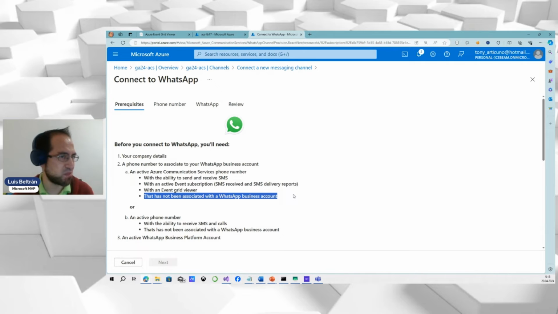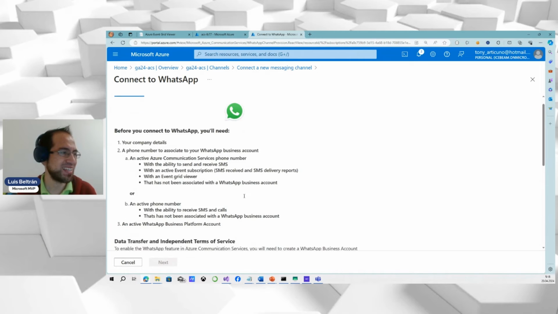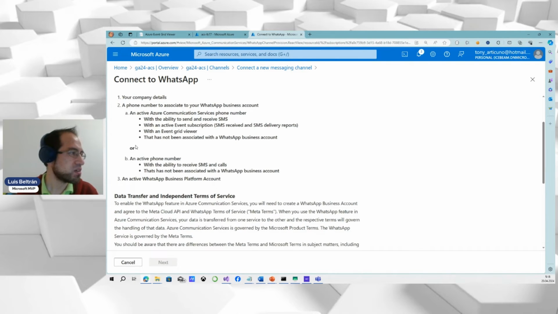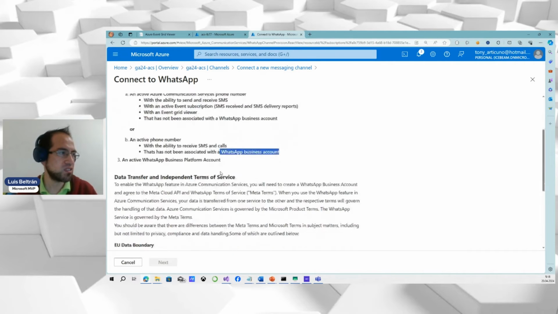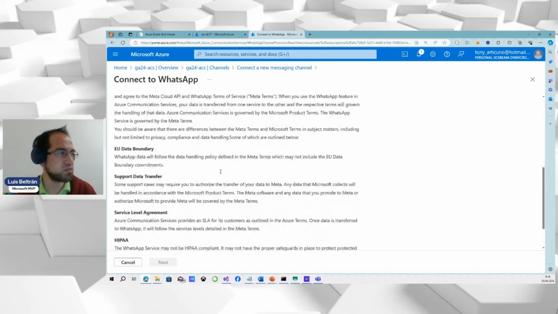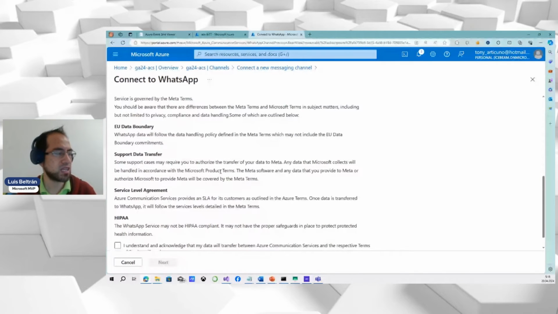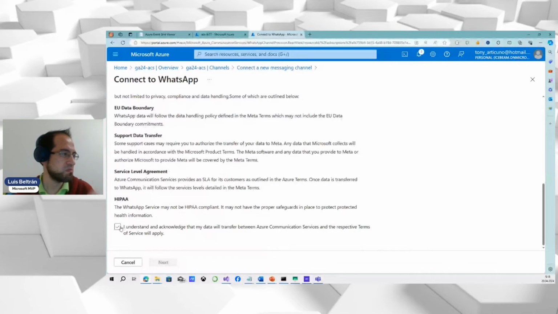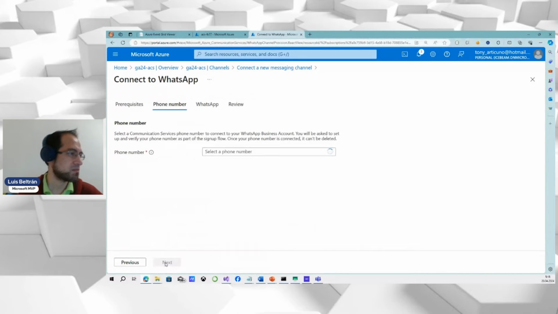It must not be associated with a WhatsApp business account. And of course, I already prepared the demo, so my number is already associated, so I can't do it, otherwise it will fail. Or the number has not been associated with a WhatsApp business account. Then here it also tells you that these are the terms of use, but you should also confirm the terms of use from Meta. So you need to check if they comply with what you require. Here I need to select maybe a virtual phone number that I purchased or bring my own one. So I would say my own one.